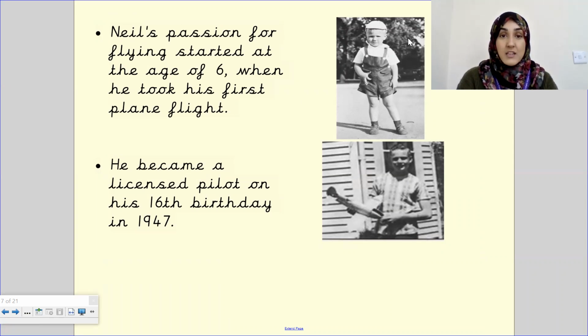Neil's passion for flying started at the age of 6 when he took his first plane flight. He became a licensed pilot on his 16th birthday in 1947. Licensed pilot means he did some special training, and for example, when you learn how to drive, you have to take a test, and once you pass your test, you get a driving license. So it's similar to a license to fly planes. You have to pass the test, and then you're given a license. That means you're allowed to fly a plane, you're safe, and you've had the training. So he was only 16, on his 16th birthday in 1947.